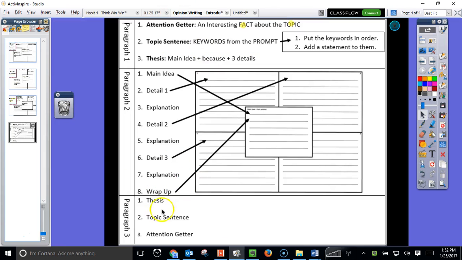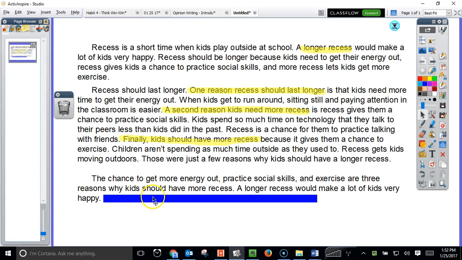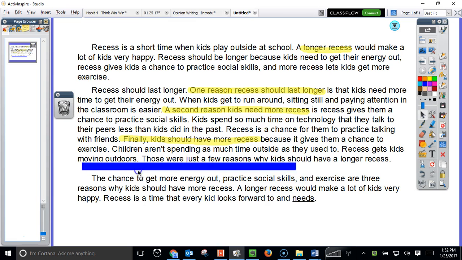And then I switched up the attention getter. You don't have to do this, but I wanted to make it interesting. So when I did the attention getter, I said something new to leave the reader with a final thought. Recess is a time that every kid looks forward to and needs. I wanted to make that point really stick out.